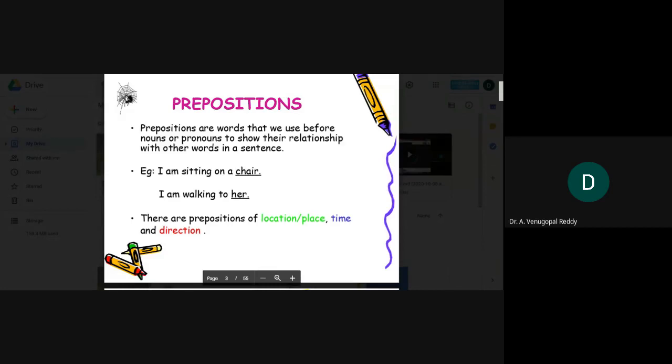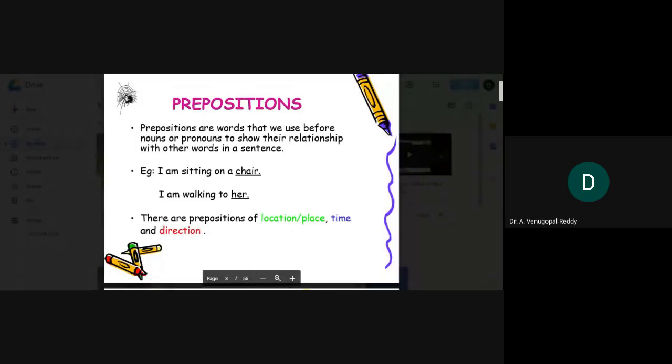For example, I am sitting on a chair. Here, the preposition on shows the relationship between the chair and myself.